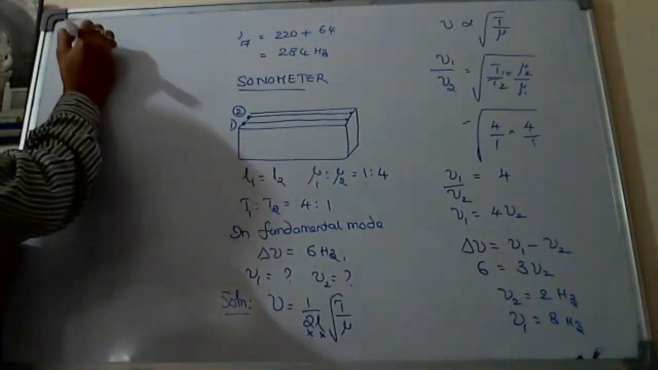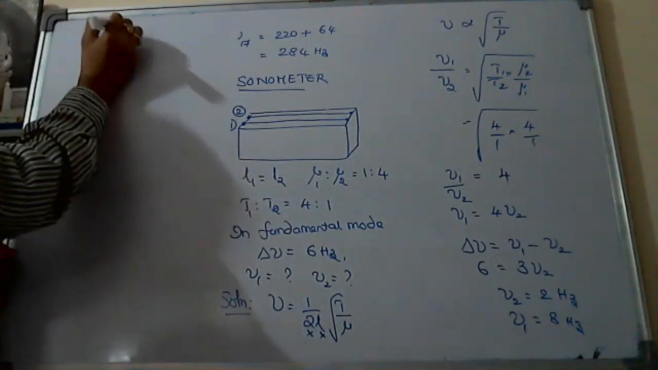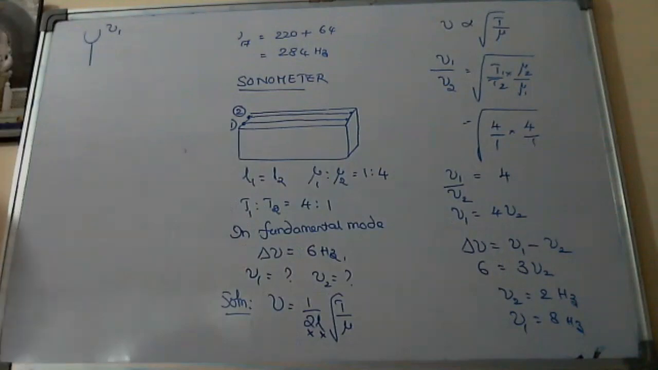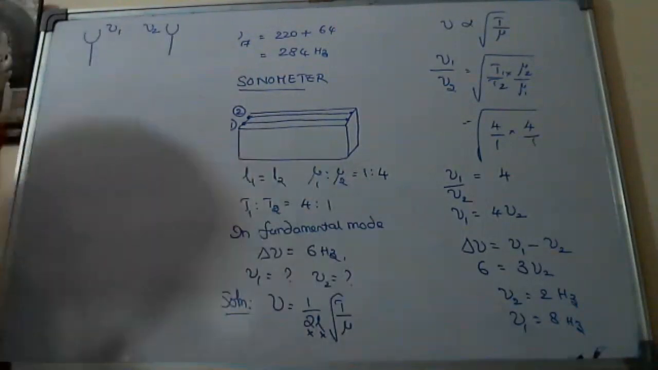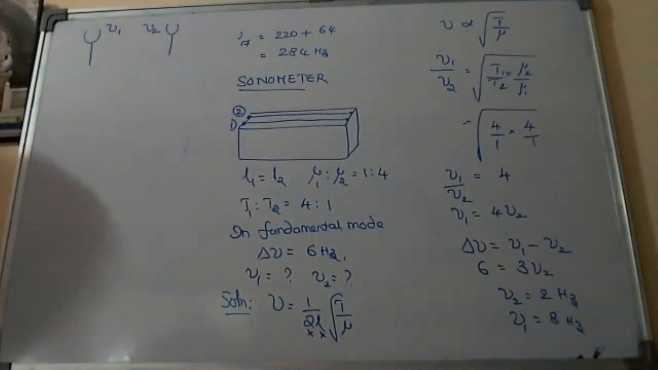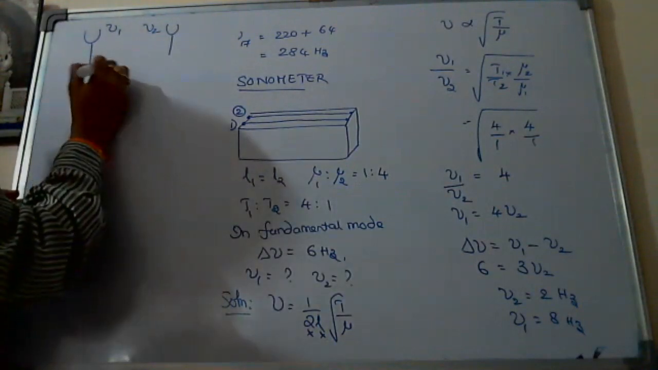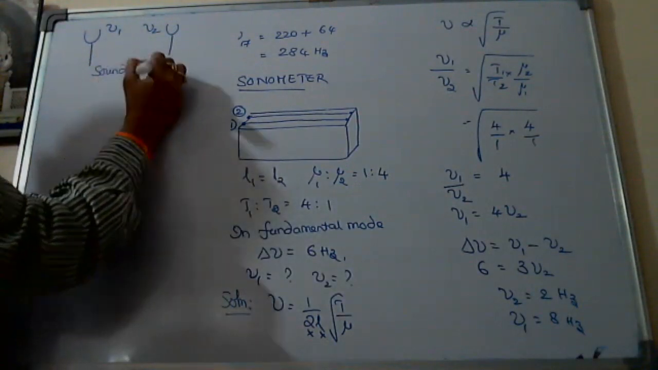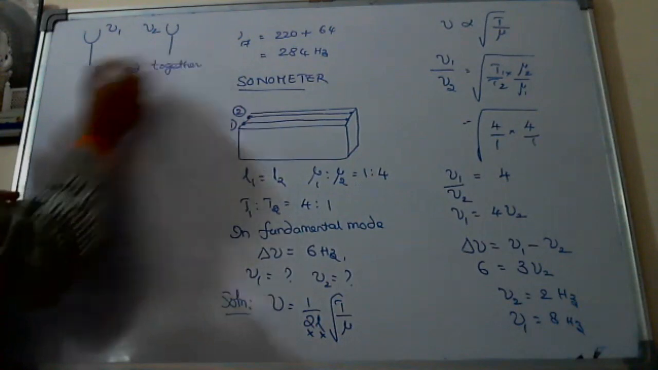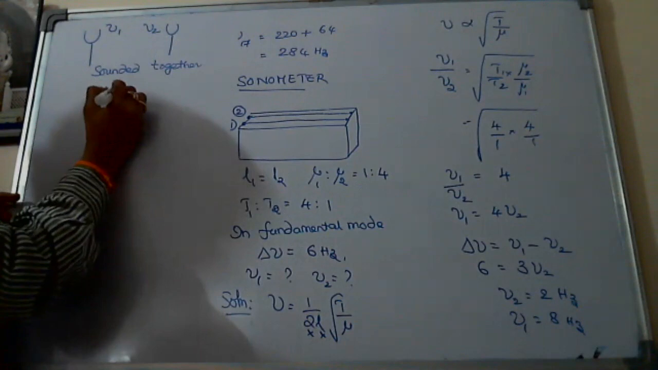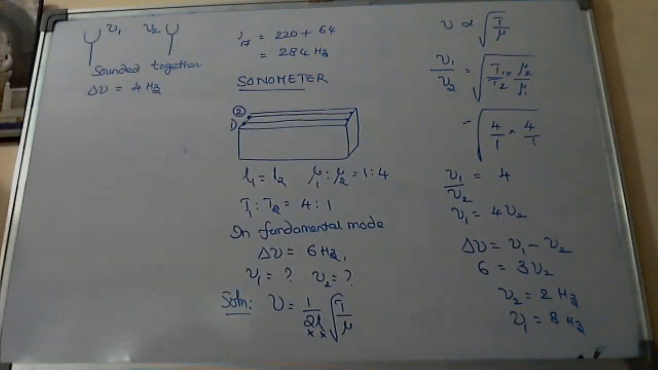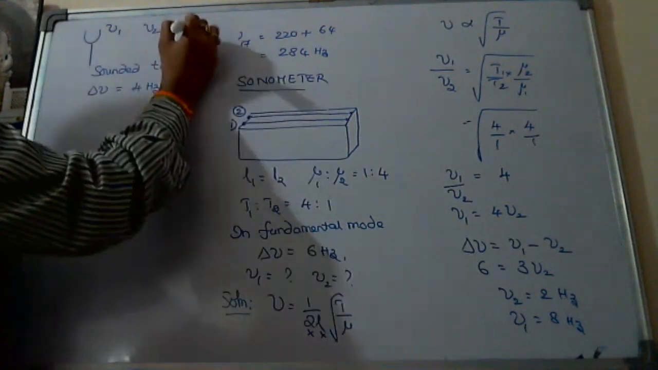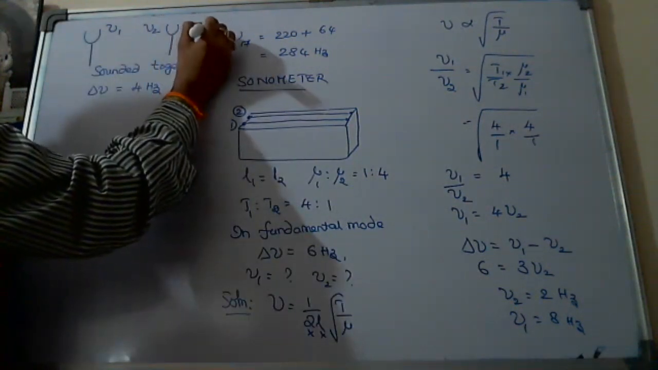This is one tuning fork of frequency nu1. And it is another tuning fork of frequency nu2. Both I don't know. Nu1 I don't know. Nu2 I don't know. When they are sounded together, one student found delta nu is equal to 4 hertz. And he said that suppose nu2 is equal to some 250 hertz.